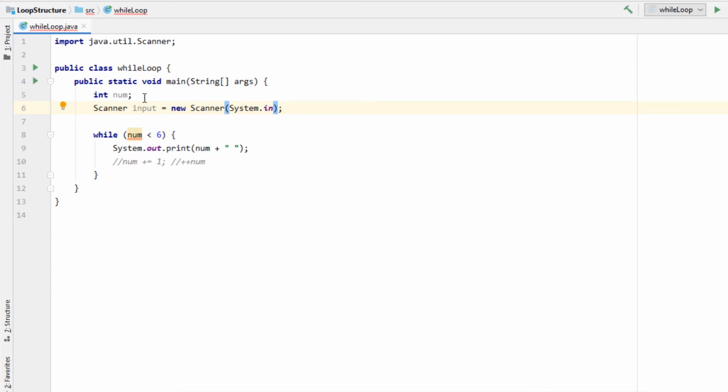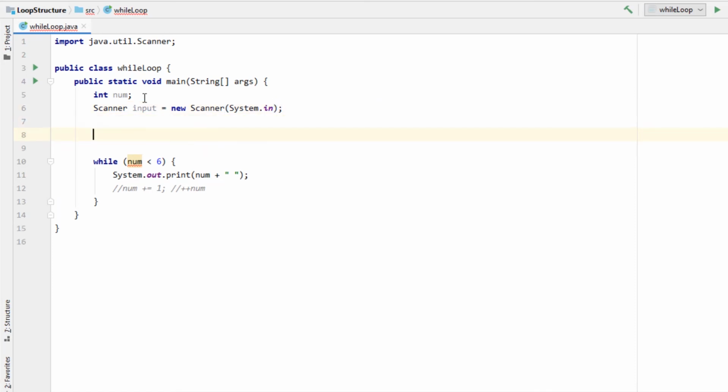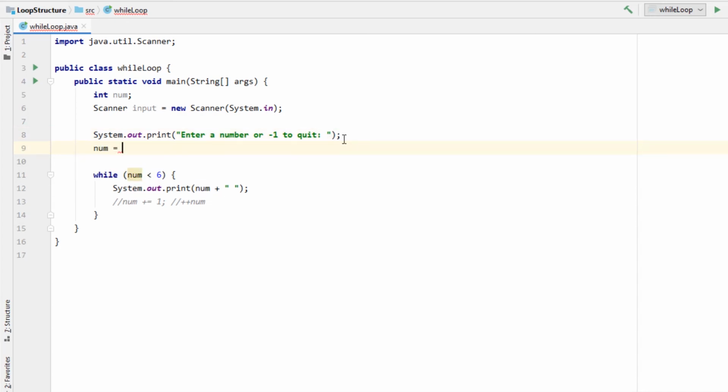Now, let's prompt the user for input. So, for the print statement, type "Enter a number or -1 to quit." Now, let's retrieve our input. num equals input dot nextInt.